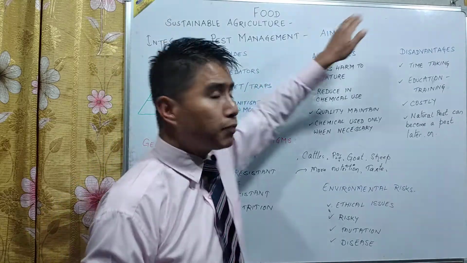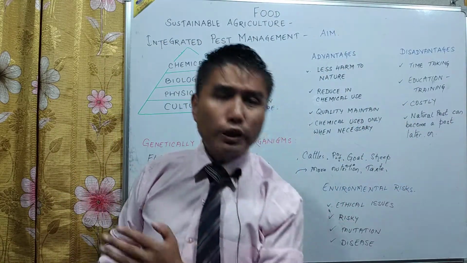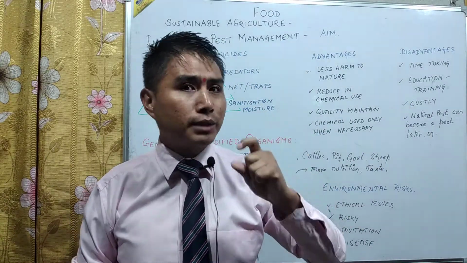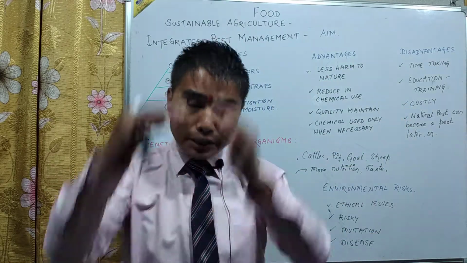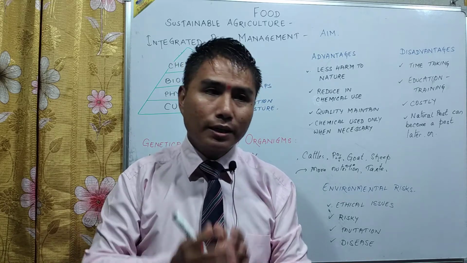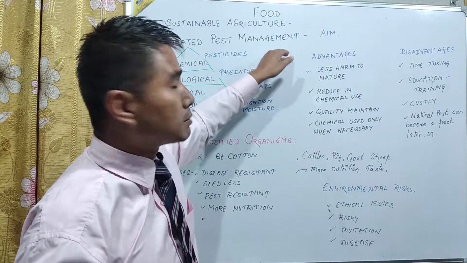Its main aim is to help the agriculture by taking off the pest, that means managing the pest, reducing the number of the pest, controlling the pest, without hampering nature. So that is integrated pest management.